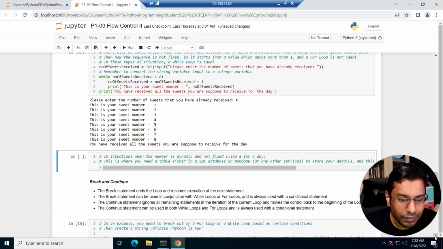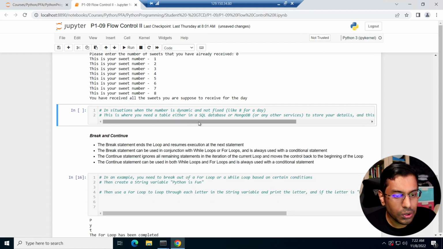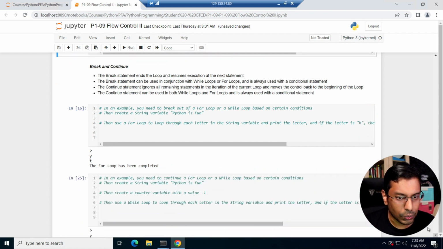Okay. Moving on. There are situations where the number is not fixed, right? Obviously, you don't want to give 8 sweets a day. It might be different. So as I said, in those situations, you want to store your data in a dynamic database, like a SQL database or a MongoDB database somewhere, or Firebase, where you can use the API and call and check how many sweets the person is allotted for the day. I mean, sweets are just an example, right? Yeah. So moving on, break and continue.